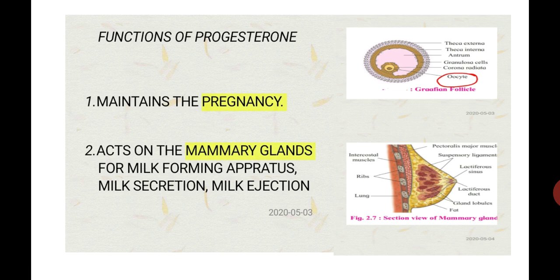These are the functions of progesterone, which is also a female sex hormone, but it is secreted by the corpus luteum, while estrogen is secreted by the follicles.